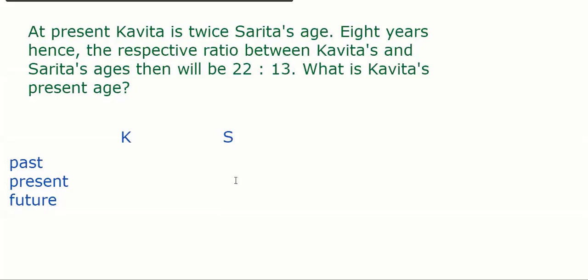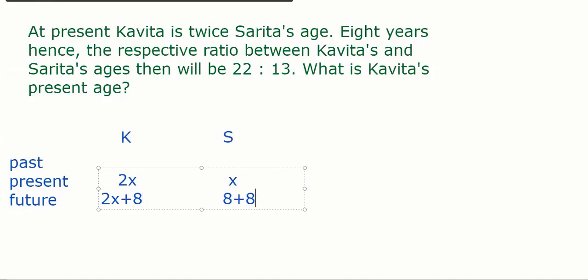Presently, Kavita is twice of Sarita's age. What do you assume Sarita's age? X. You are right. If Sarita is X, Kavita would be 2X, correct? In present. Now, in 8 years hence, that means future, right? 2X plus 8. Very easy. Then Sarita would be X plus 8.